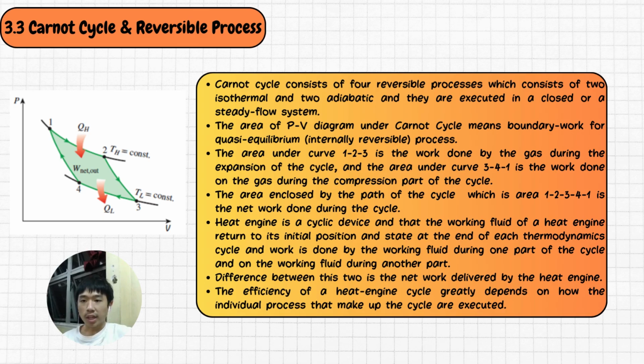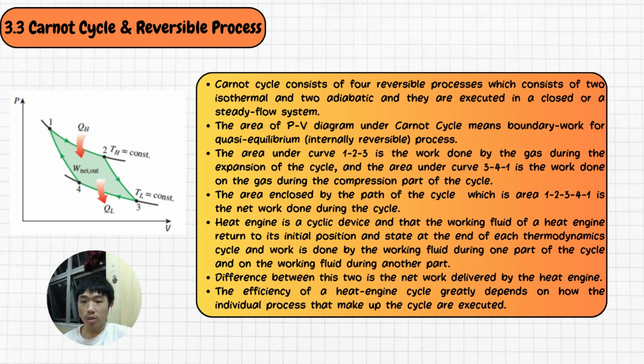Now let's move on to the Carnot cycle and reversible processes. The Carnot cycle consists of four reversible processes, two isothermal and two adiabatic, and they are executed in a closed or a steady flow system. The area of the PV diagram under the Carnot cycle means boundary work for a quasi-equilibrium process.